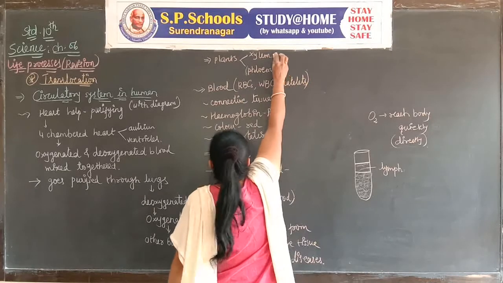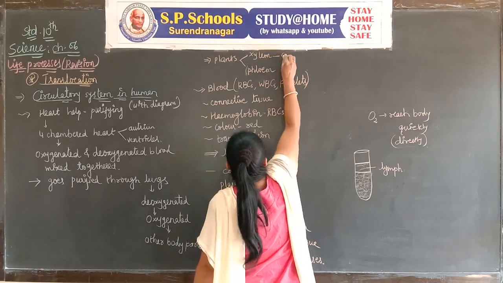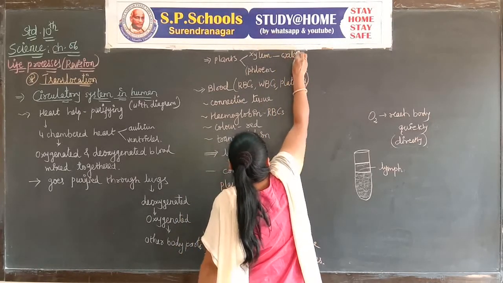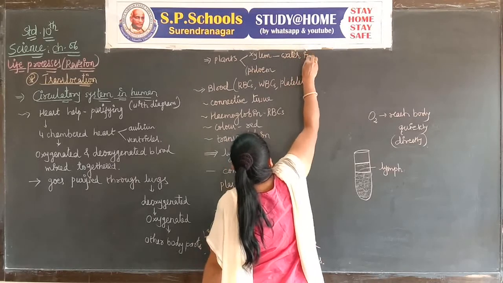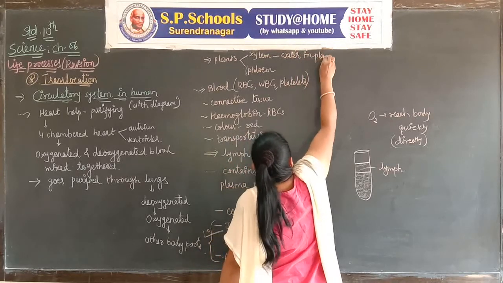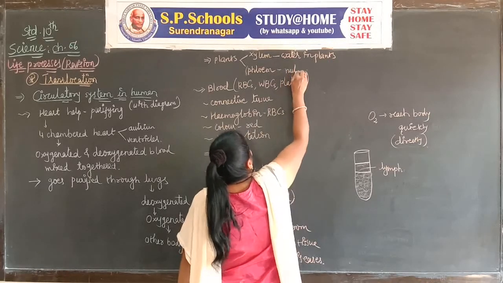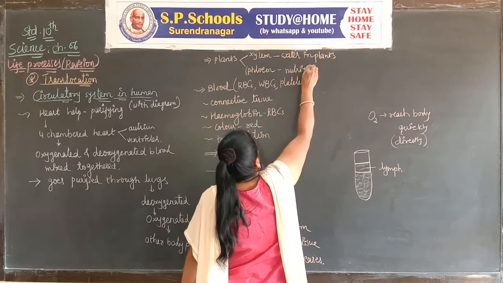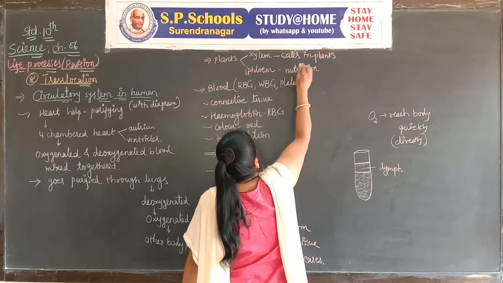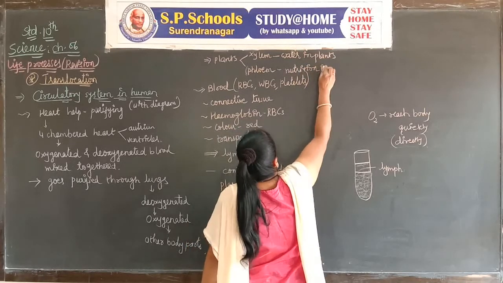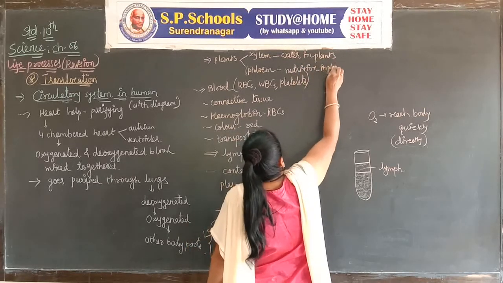Translocation of water in plants occurs by the xylem, and translocation of nutrition occurs in plants by the phloem.